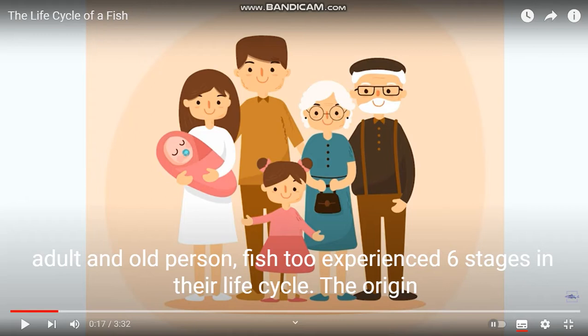Fish too experience 6 stages in their life cycle.